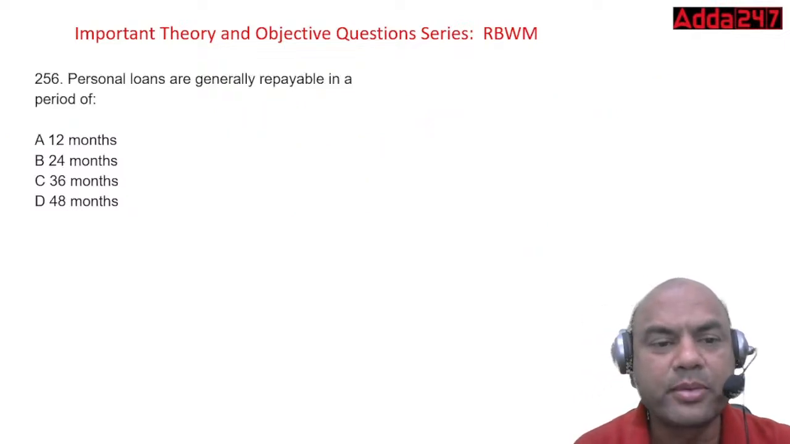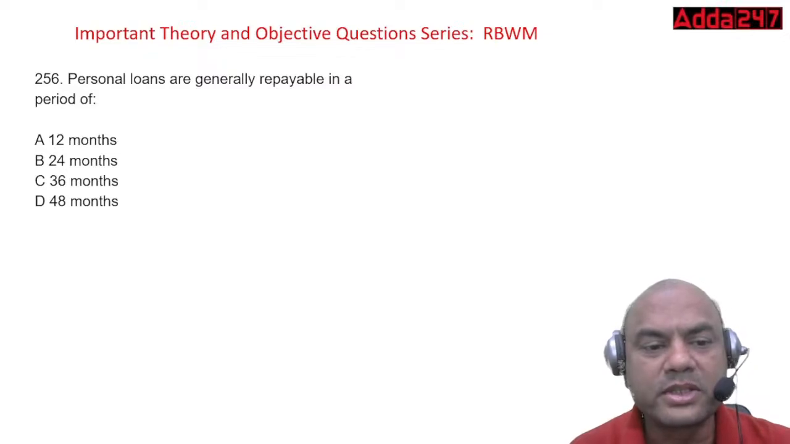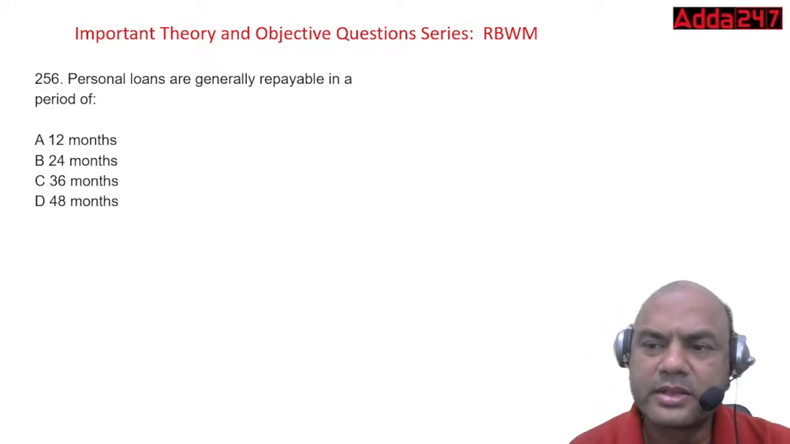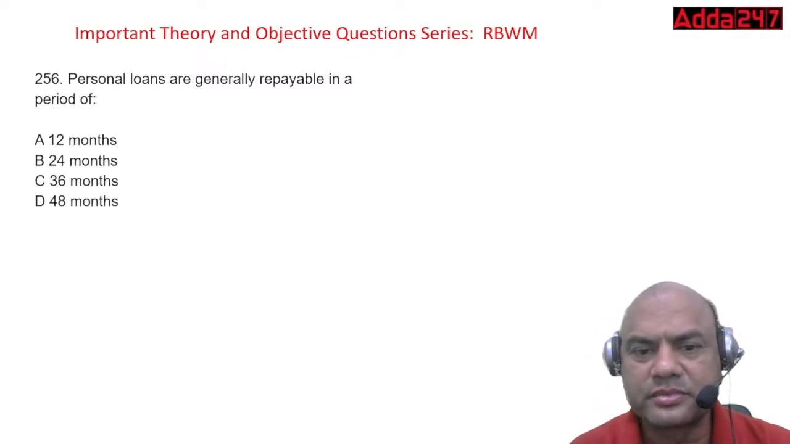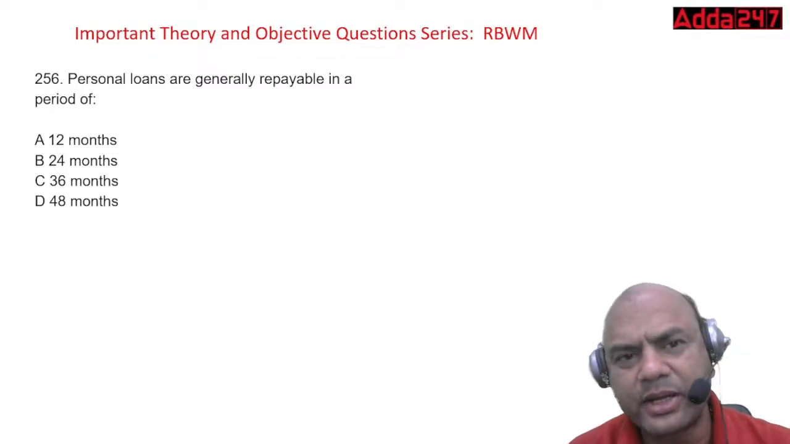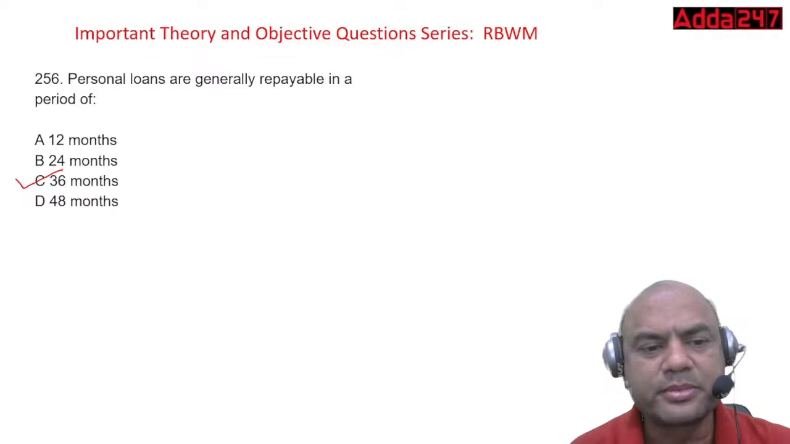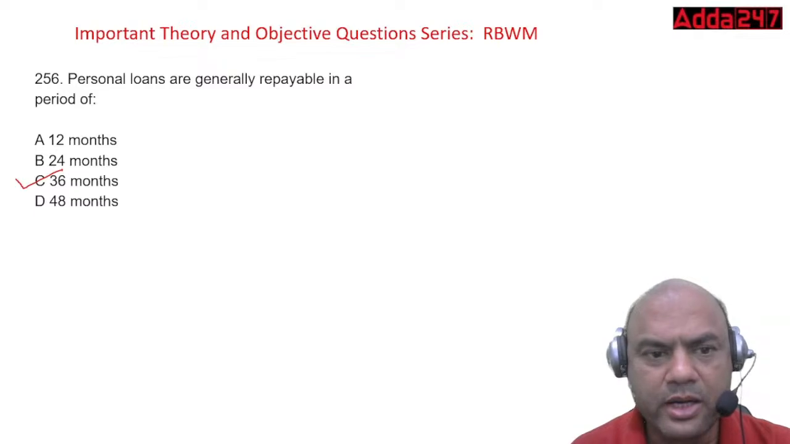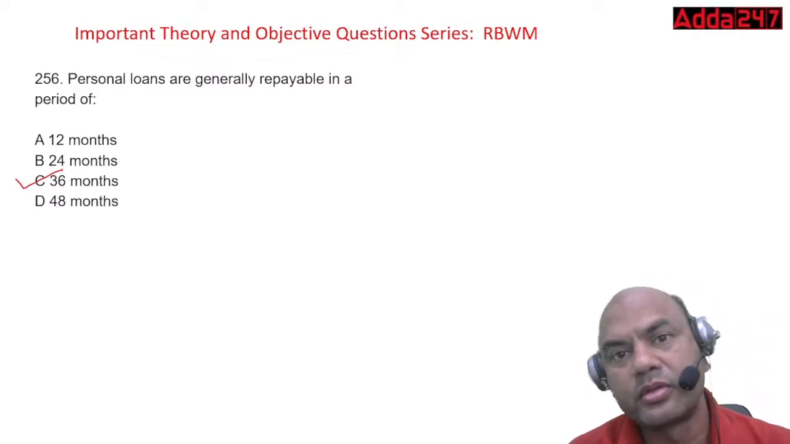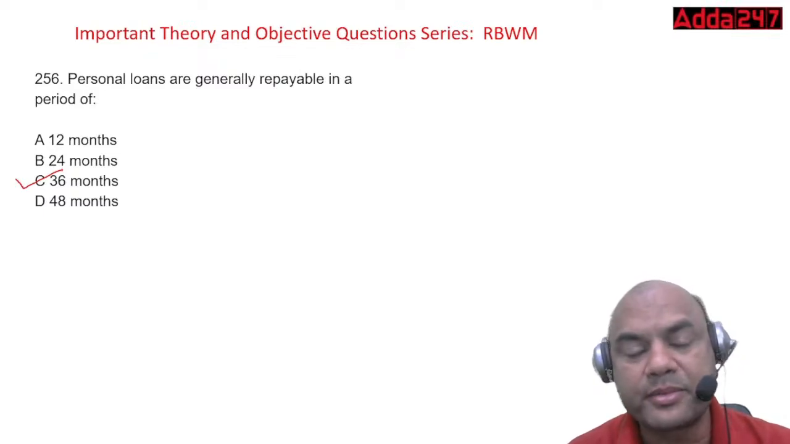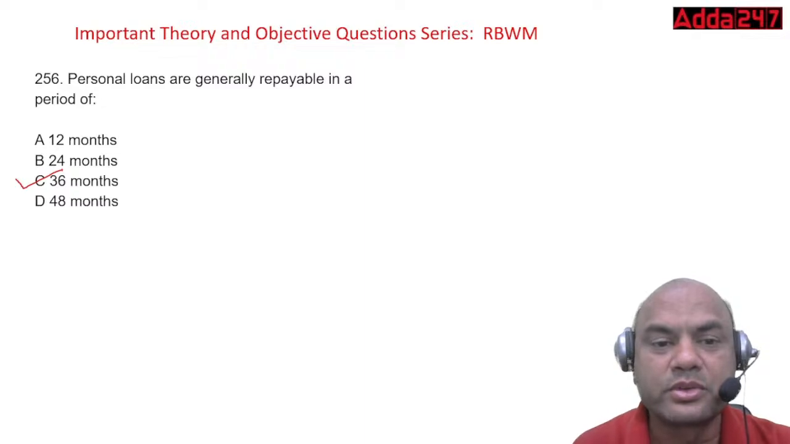Personal loans are generally repayable in a period of 12 months, 24 months, 36 months, 48 months. Now this depends on the bank to bank. Generally, but what do we see? Again, I said bank to bank, but generally it is 36 months. Some banks do give the loan period of 48 months also. You can check the present status. But some banks, I am saying some banks, that's why this word 'generally' is used over here.